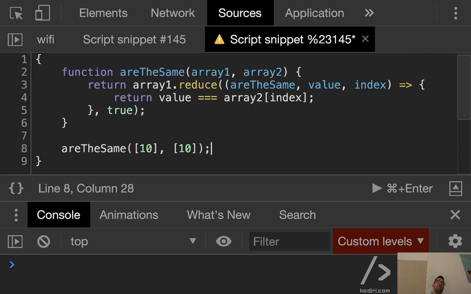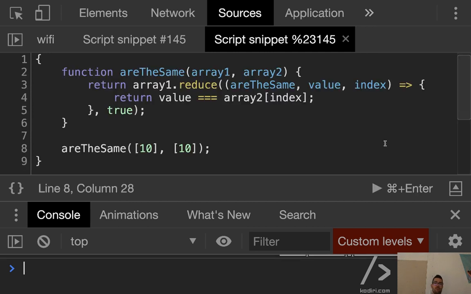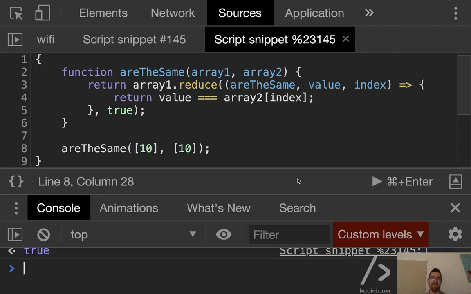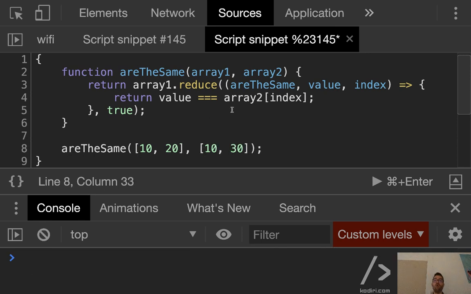A company may show you this algorithm, and they may ask you, hey, we are trying to compare two arrays, and this is what we've done so far. If we run this code, it works. But what about this example? What should that example return? True or false? False. The arrays are different. And if we run it, it returns false. However, that's okay. You may be confident, hey, this is working as expected.